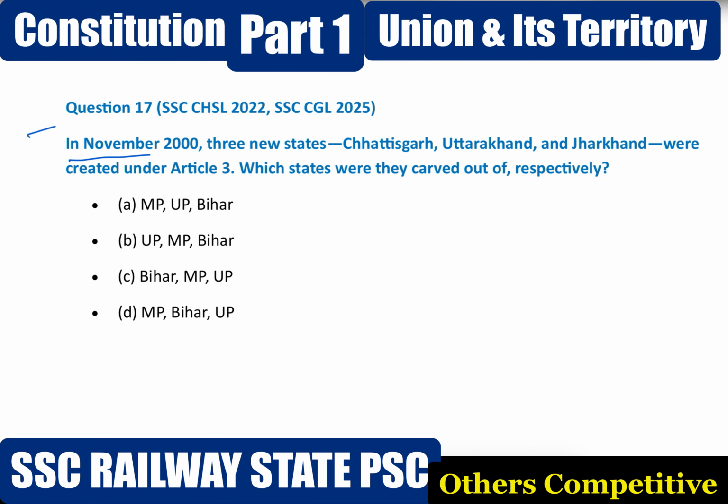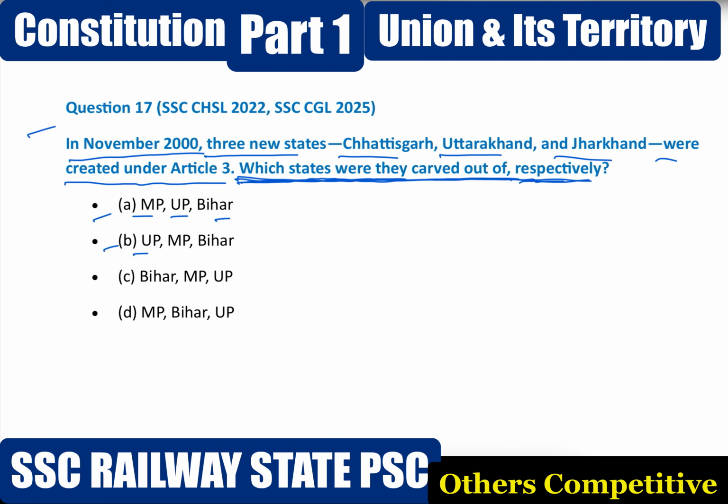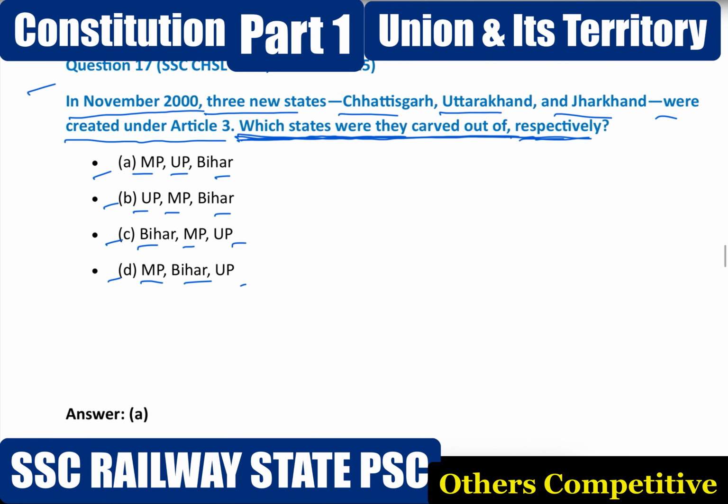Next question, in November 2000, three new states Chhattisgarh, Uttarakhand and Jharkhand were created under Article 3. Which states were they carved out of respectively? Option A, MP, UP, Bihar. Option B, UP, MP, Bihar. Option C, Bihar, MP, UP. Option D, MP, Bihar, UP. Correct answer option A, MP, UP, Bihar.